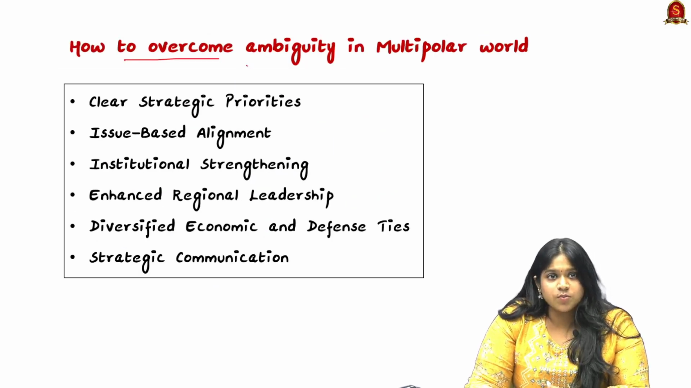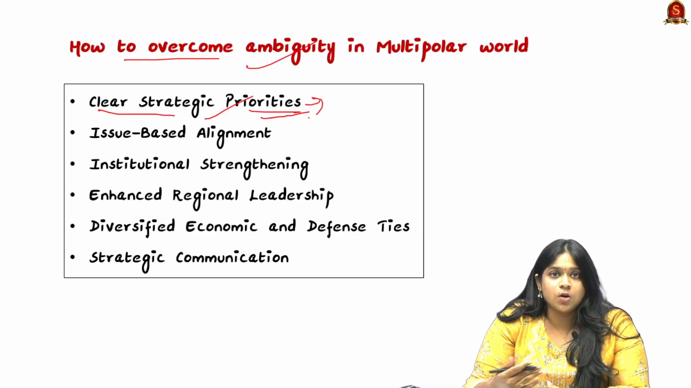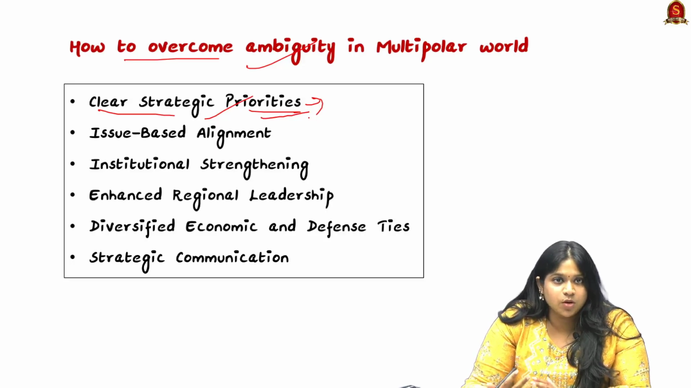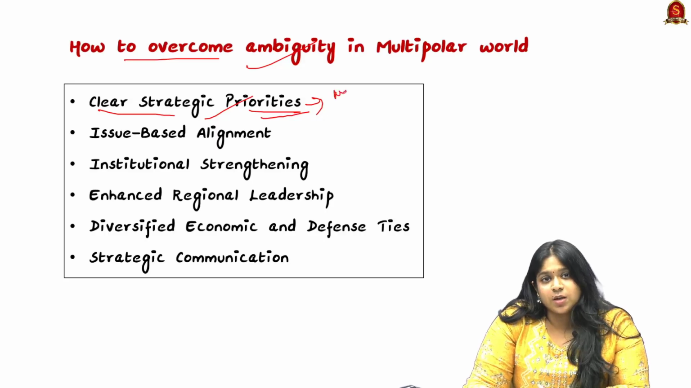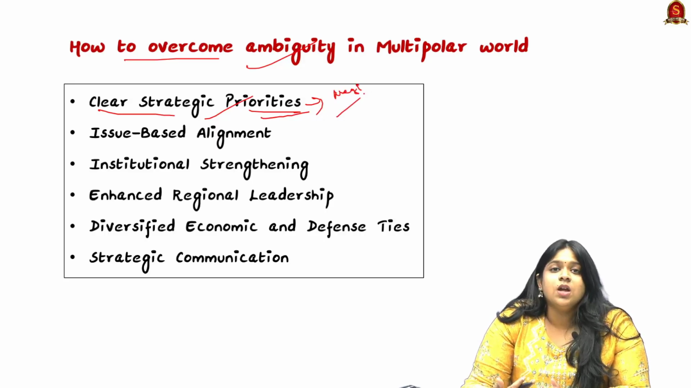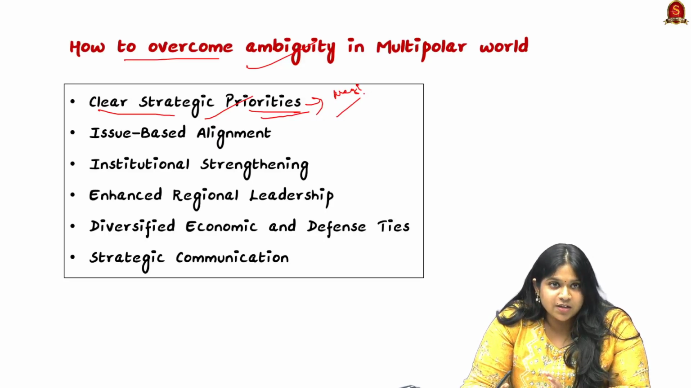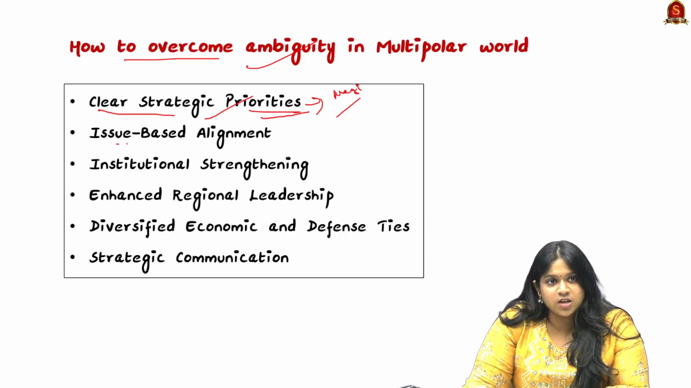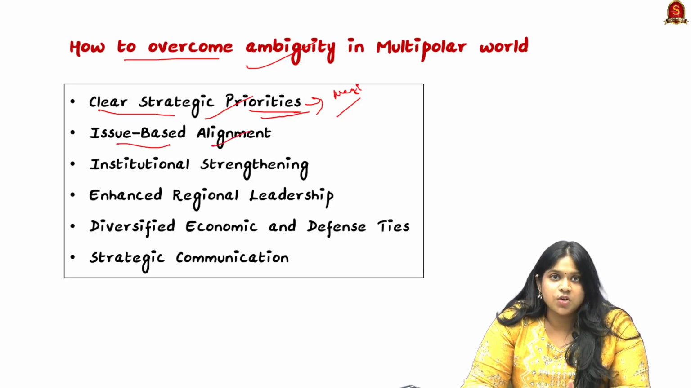So how do we overcome this ambiguity in a multipolar world? Bringing in clear strategic priorities, in accordance with the national interest of our country India, as well as for the people as its first base. So more than the Neighborhood First policy, it should be a people of India first policy. Next is having issue-based alignment. According to the issues, there can be alignment on different national interest problems.